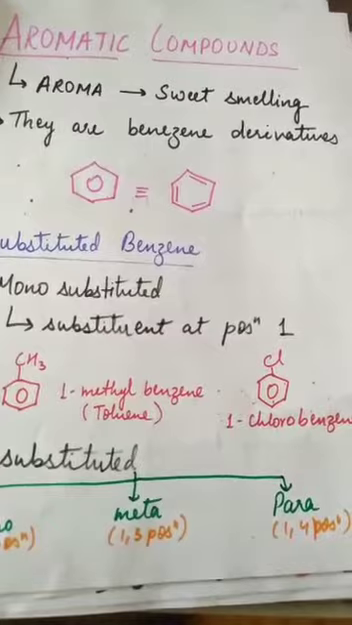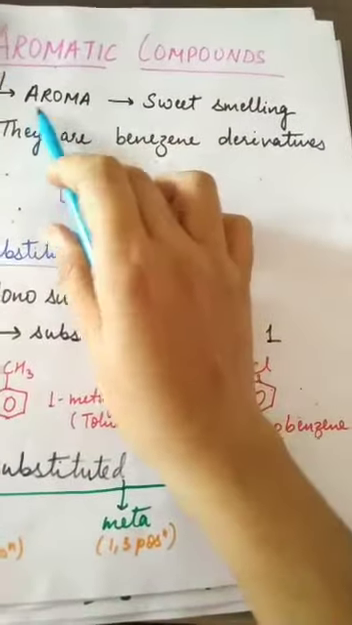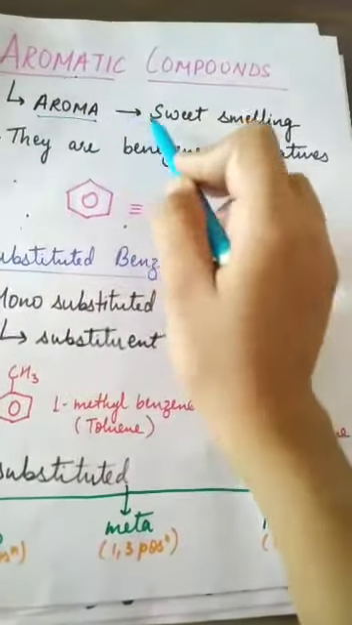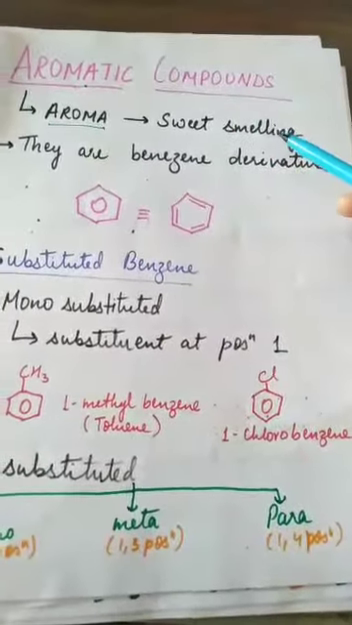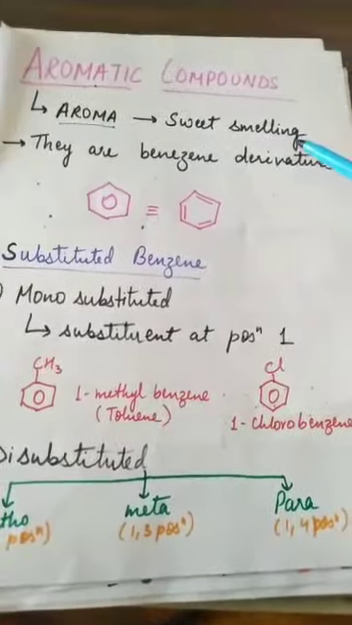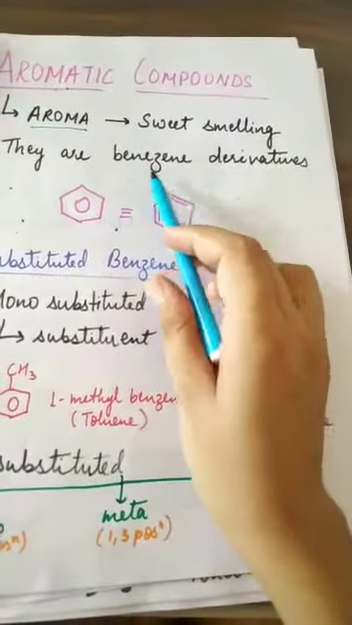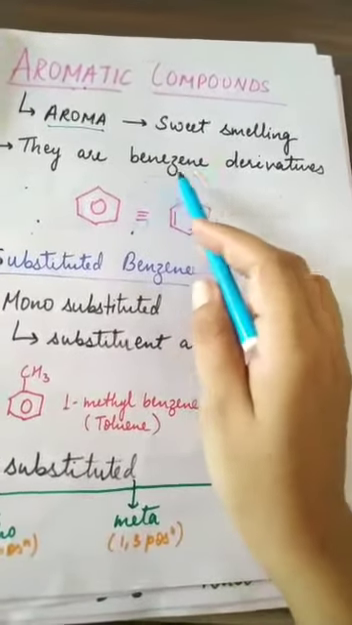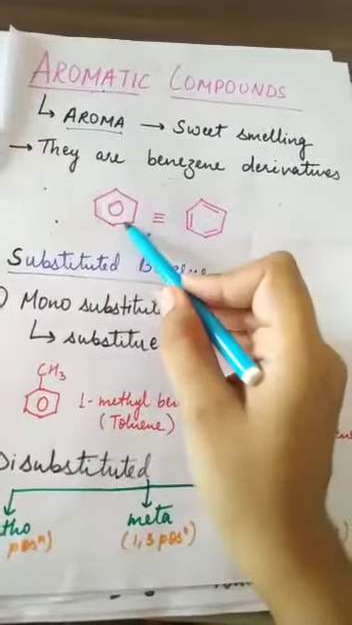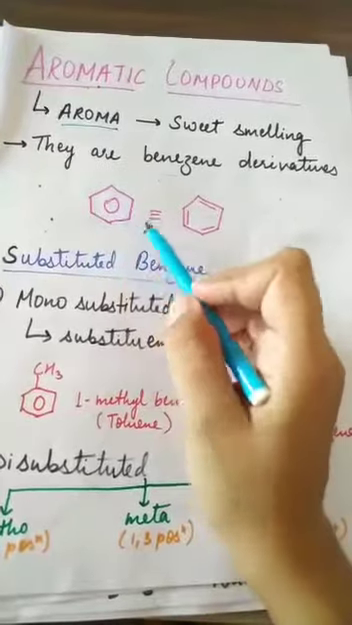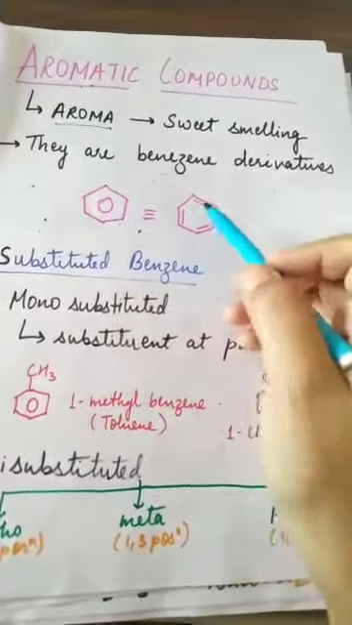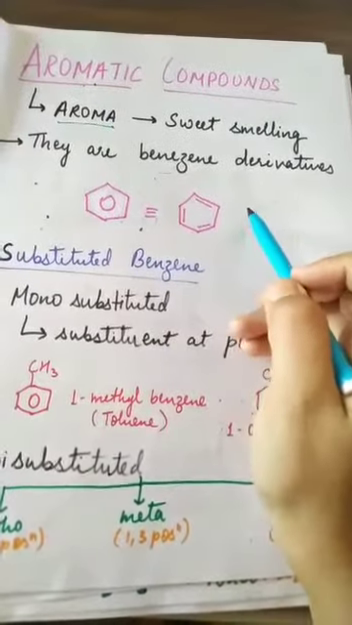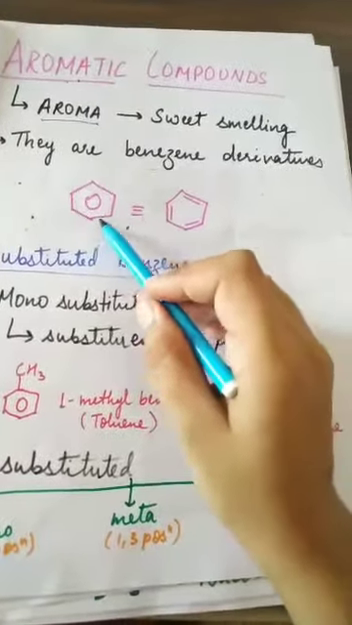What are aromatic compounds? Aromatic is derived from the word aroma. Aroma means sweet smelling. These compounds are very sweet smelling, right? Generally these are benzene derivatives. There are other heterocyclic compounds also, but generally they are benzene derivatives. What is benzene? This ring, a hexagonal ring in which there are 3 double bonds, and these bonds are in conjugation with each other. This you will study later, right? So this is a benzene ring.